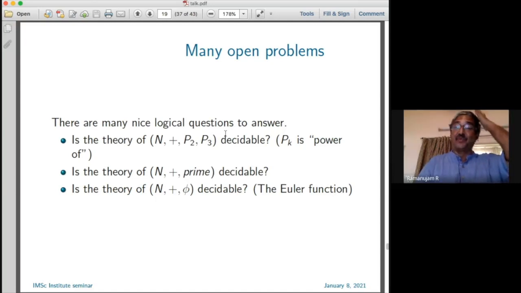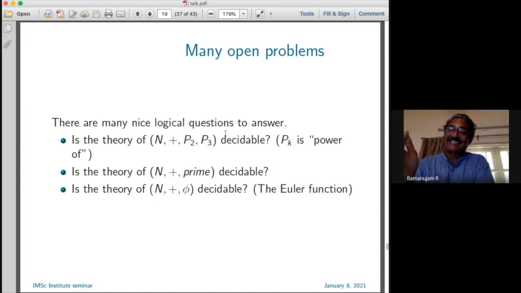In fact, this was one of the things posed by Tarski in 1940. And for instance, he also asked, if I add the Euler function, is it decidable? So Presburger arithmetic just has addition, and that is decidable. If you add multiplication also, Gödel tells you that it becomes undecidable. What is the thing in between? There is a very beautiful theorem related to Cobham's conjecture, which suggests that there is a very bizarre predicate, let me not mention that, that is in fact the borderline. He showed that it's decidable, and he conjectured that anything which has more power is going to be undecidable. All these things, but who knows?